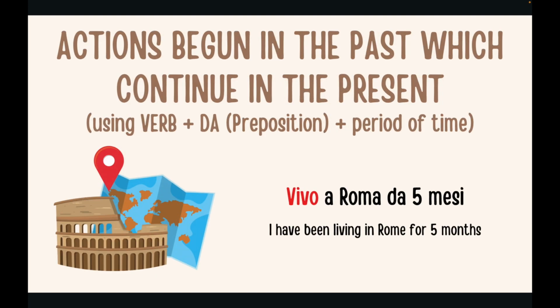An action that began in the past which continues in the present. And we use the verb plus the preposition da plus the period of time. Example: vivo a Roma da 5 mesi. The verb, io vivo a Roma, da the preposition, 5 mesi, period of time. I have been living in Rome for 5 months.